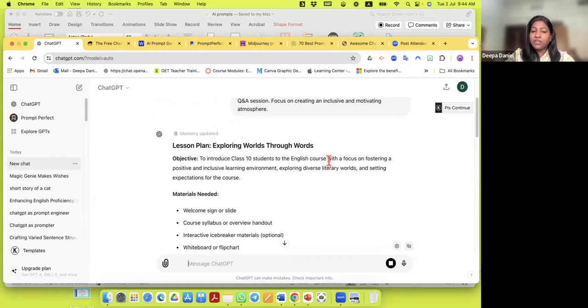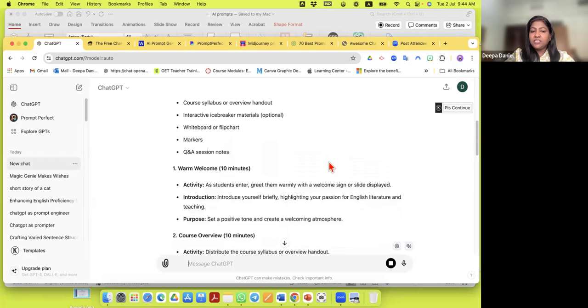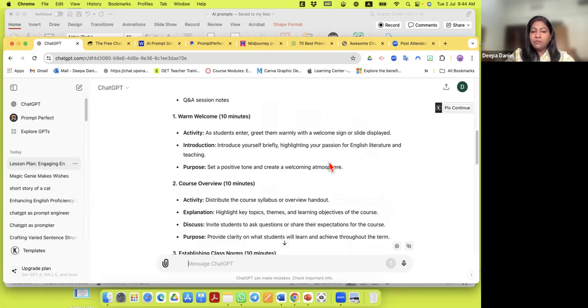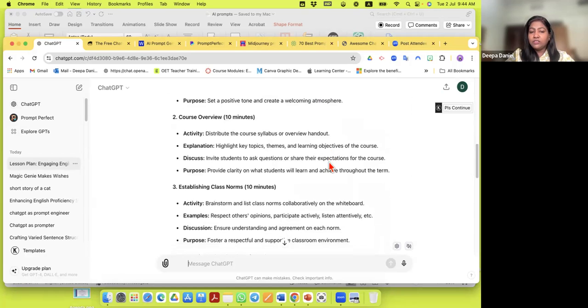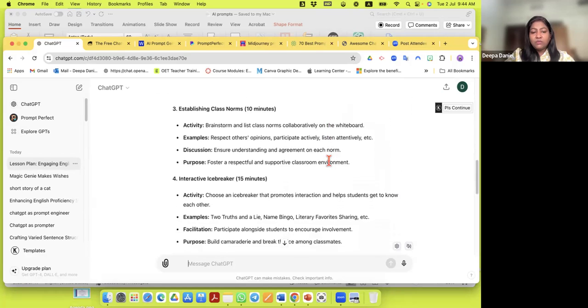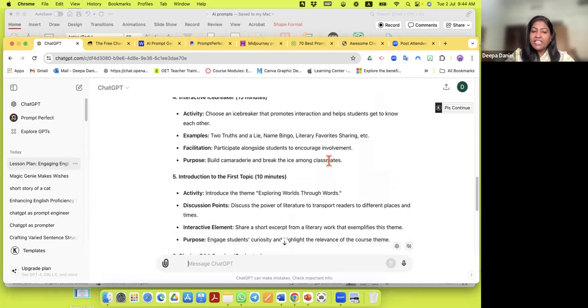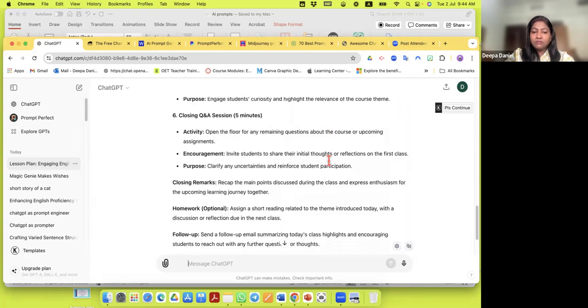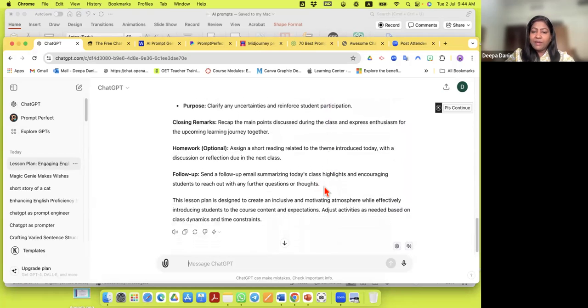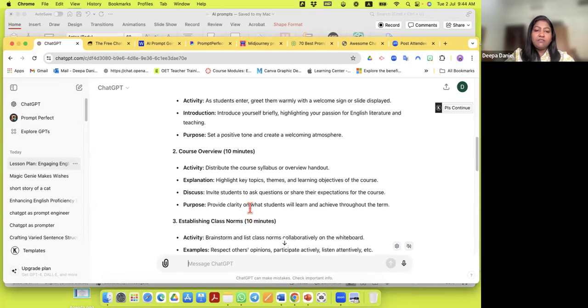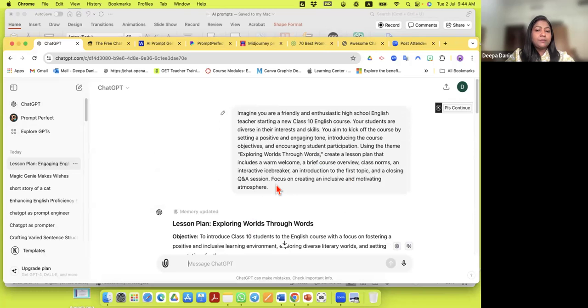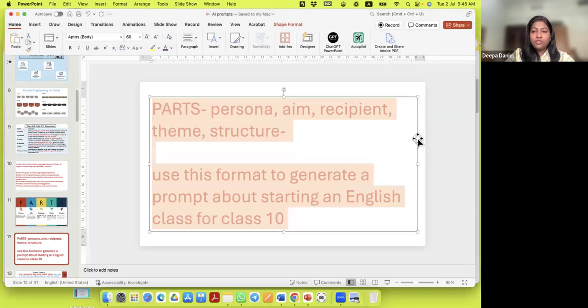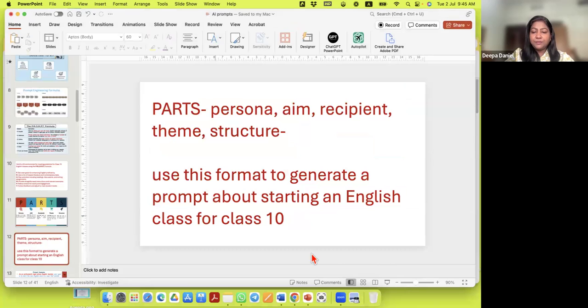It's giving me a proper lesson plan, the materials that I need, how many minutes I need for the welcome, what is the course overview, what activities I can do, even the icebreaker, closing session, homework, follow-up activity. It did everything for me just because I gave it the perfect prompt. So this is how we can use prompts to make our life easier.